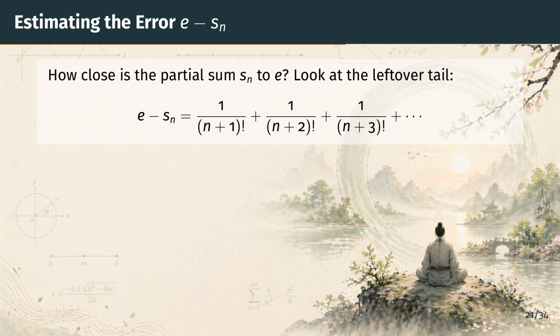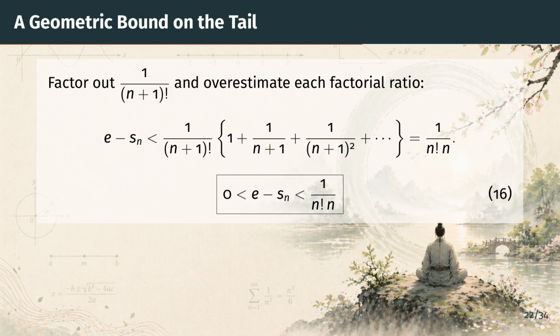S sub n underestimates E. The question is how large the tail can be. Let's bound it. Here's the trick. Factor 1 over (n plus 1) factorial out of every term of the tail. The next term then carries a factor 1 over (n plus 2) factorial divided by (n plus 1) factorial, which is 1 over n plus 2. We overestimate that by 1 over n plus 1. The term after that gets overestimated by 1 over (n plus 1) squared, and so on.